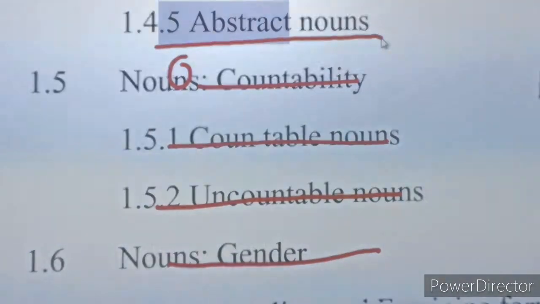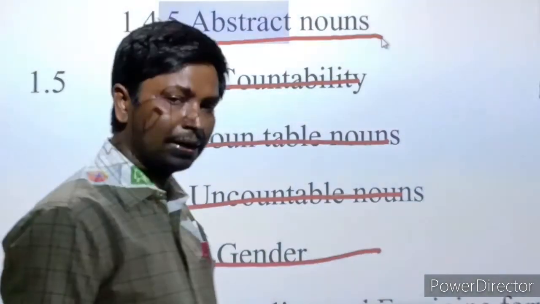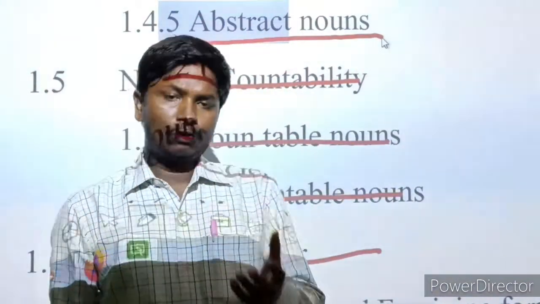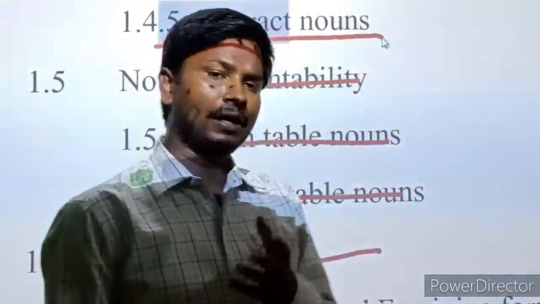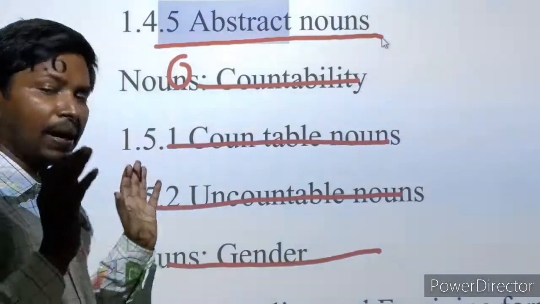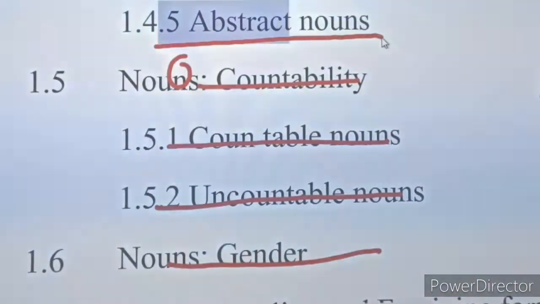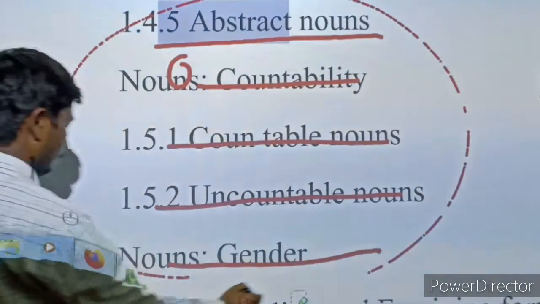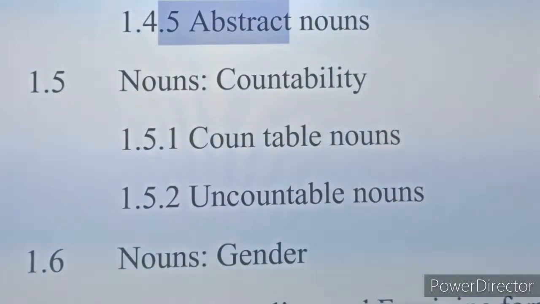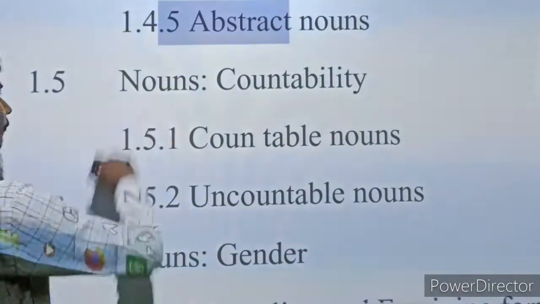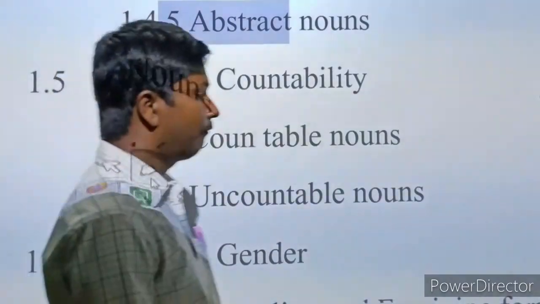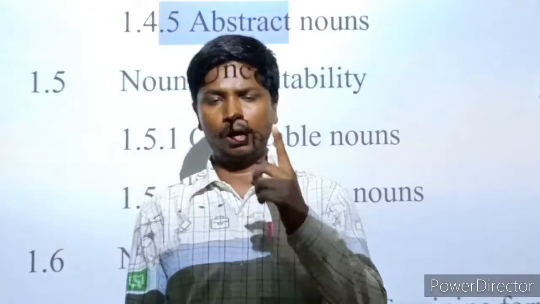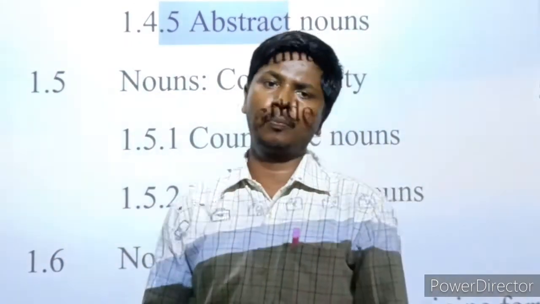I am going to explain each noun by its definition and how you can recognize the noun in a particular sentence, in a group of words, or in a paragraph of English writing. Let's focus here. I am going to tell you the definition of proper noun. The first kind of noun is proper noun.